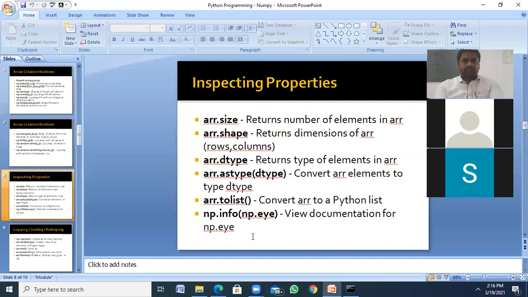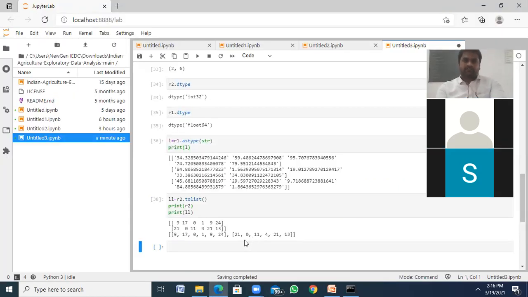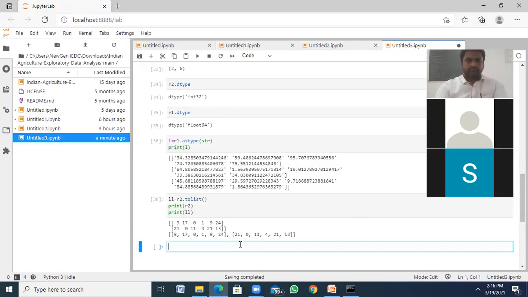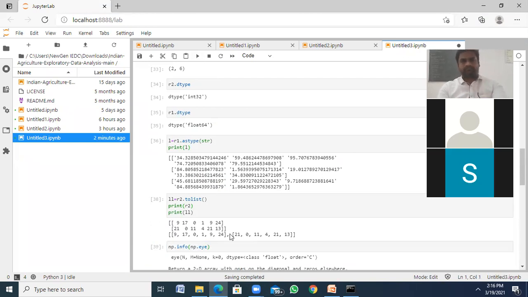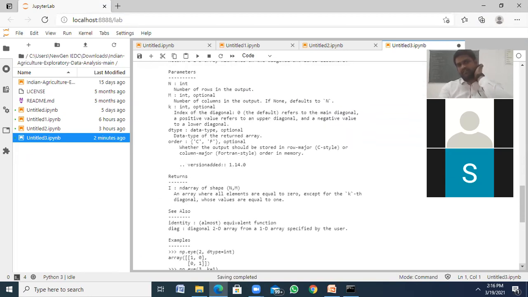Okay, right? If I want info, let's say np.info of np.eye. See, it shows the entire documentation of your eye function.